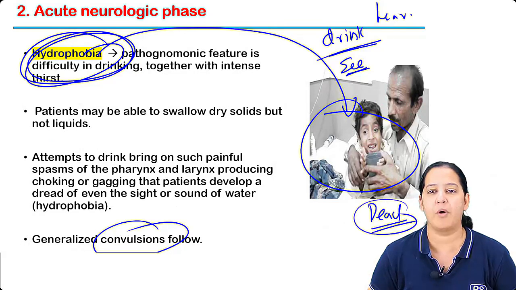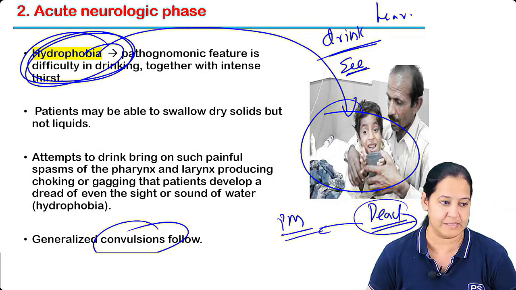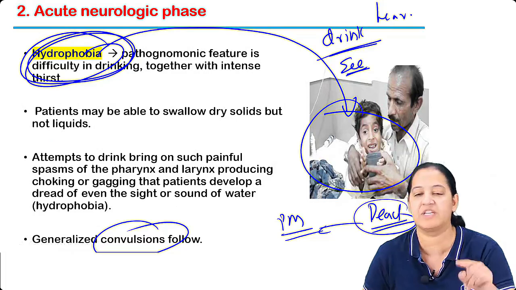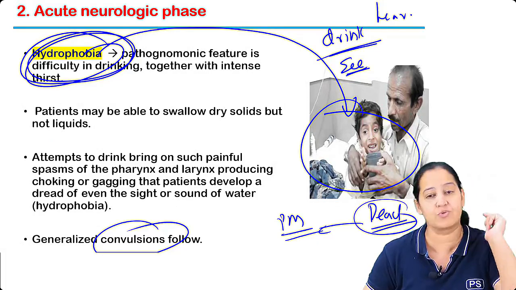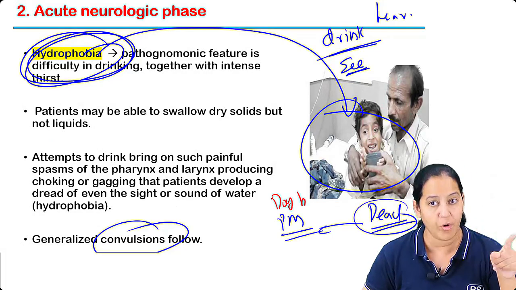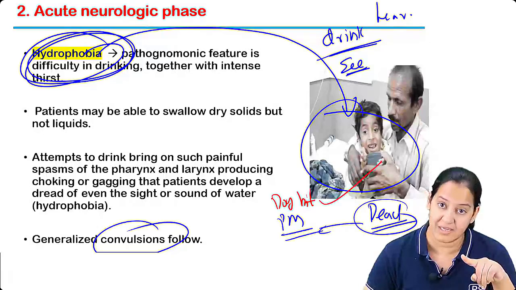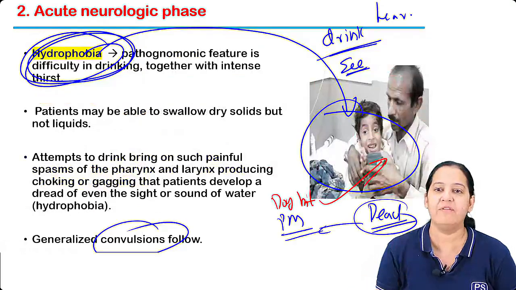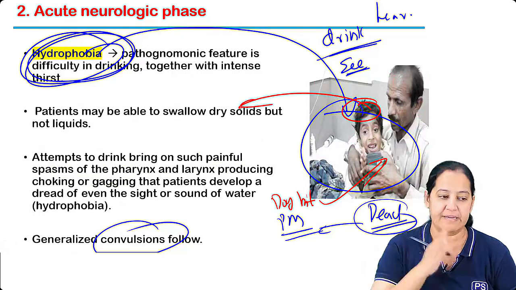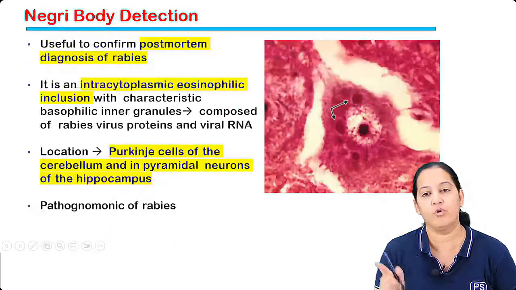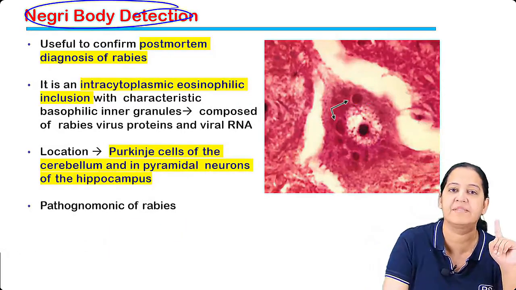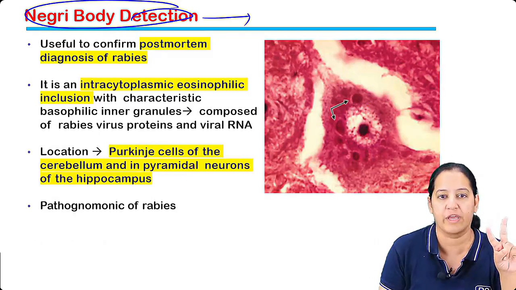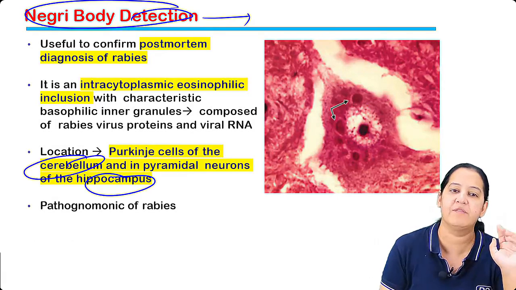The body is coming for the postmortem, the autopsy. We are doing the autopsy of the dead body. They will give you a history of the dog bite. After the history of dog bite, there is a death of some person, so we will open the brain in the autopsy. We will take the brain out, cut the brain, and look for Negri bodies in the hippocampus and the cerebellum. Again, two locations, hippocampus and cerebellum, where you will get the Negri bodies.